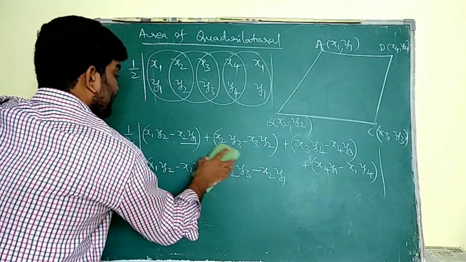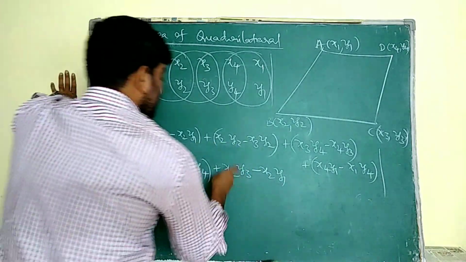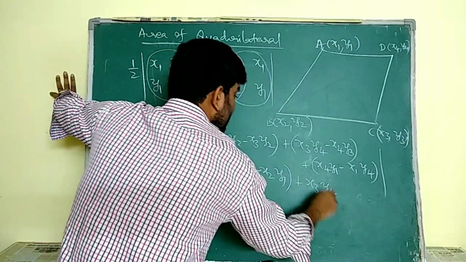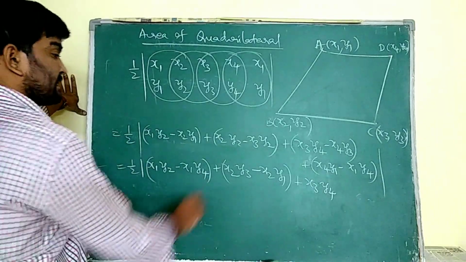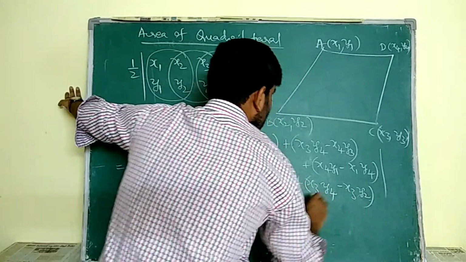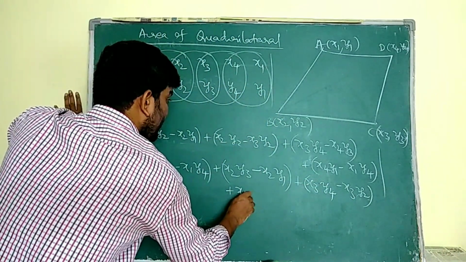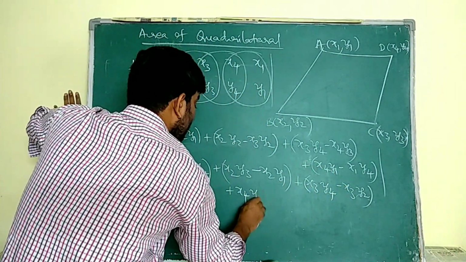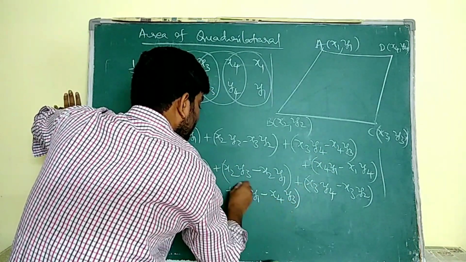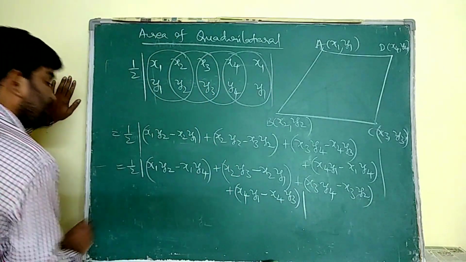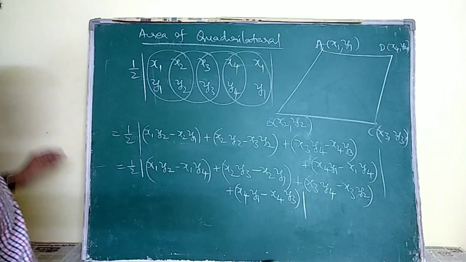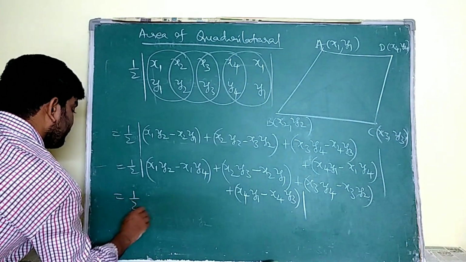Similarly I have to write x3: x3 y4, and one more x3 value is here, minus x3 y2. Similarly x4 values, x4 y1 minus x4 y3. So I have to close the det. Why am I using det? Because area can never be negative. That's why I am using the modulus of the det value.